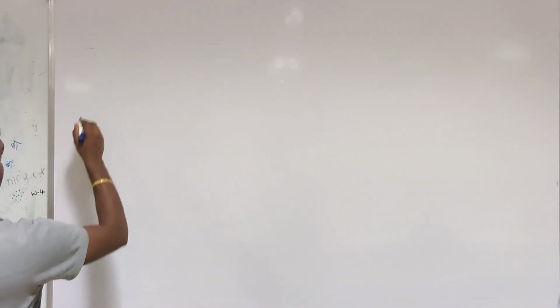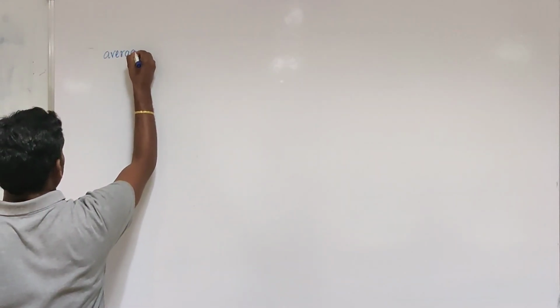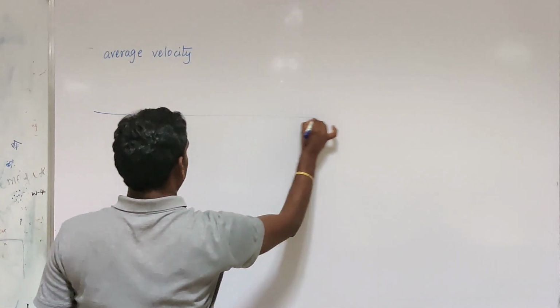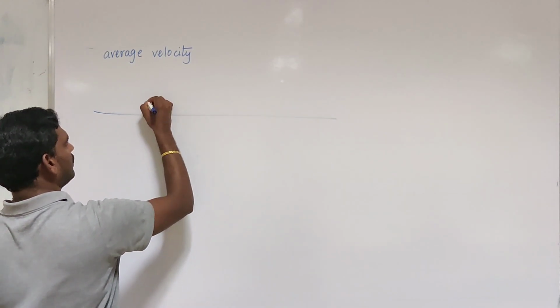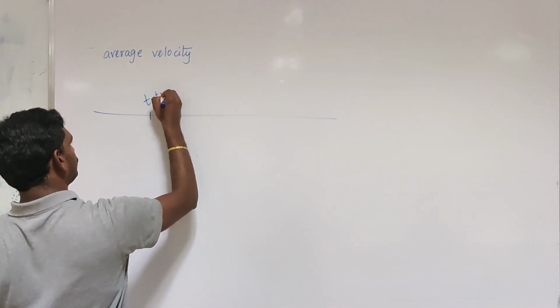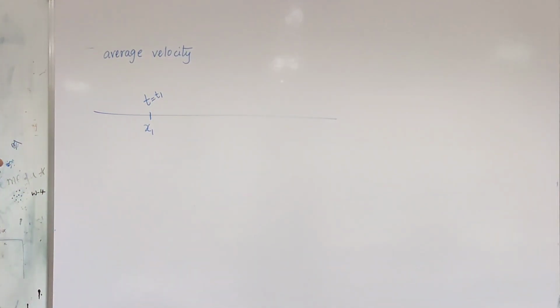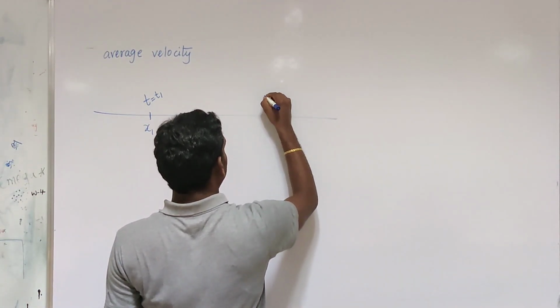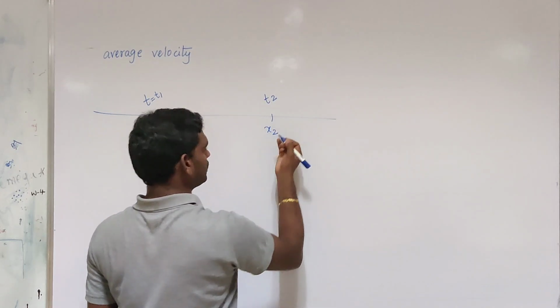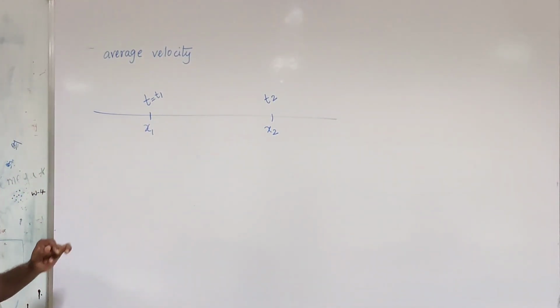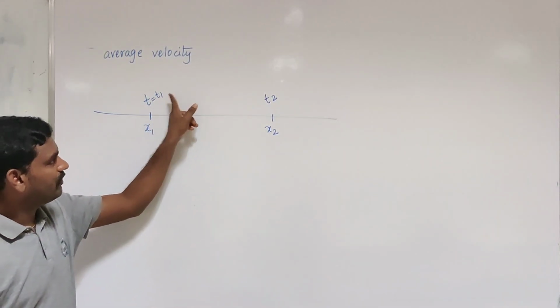Next topic is average velocity. Let a particle start its journey at t equal to t1. The position of the particle at t1 is x1. And at a later time, t2, the position of the particle is x2. That means the position of the particle is changing from x1 to x2 in a time interval of t1 to t2.